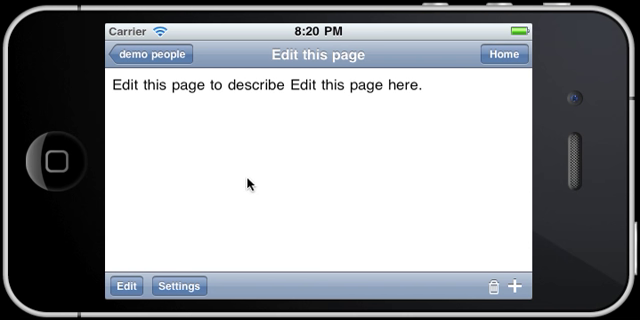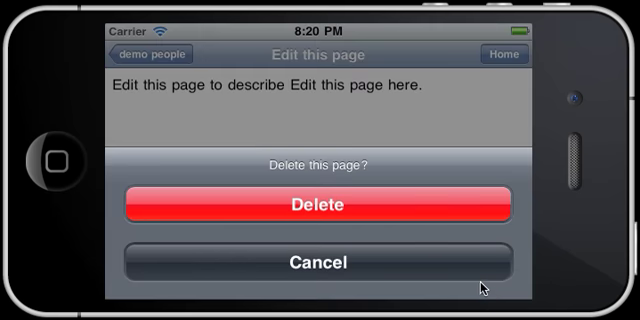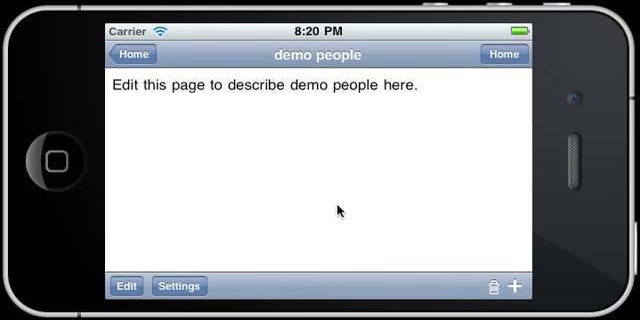You'll also notice that on this page, as this is not my home page, the delete icon is activated, so I can delete the page from here. When I click on it, it's going to ask me if I'm sure, and if I am, I tap delete, and it brings me back to the previous page, and now edit this page is no longer linked because it's no longer a page. So that's just about all that's needed to use TypeLink on the iPhone.